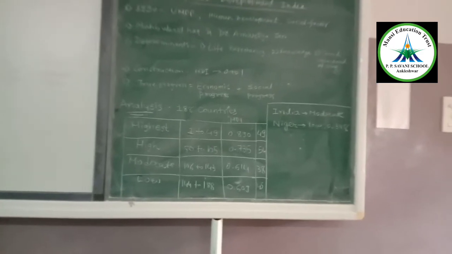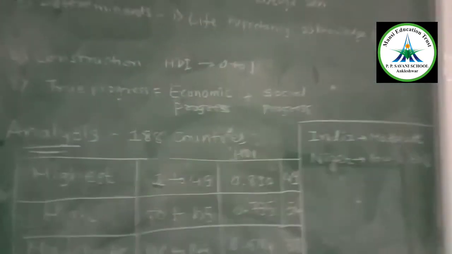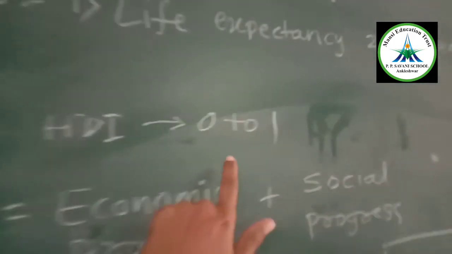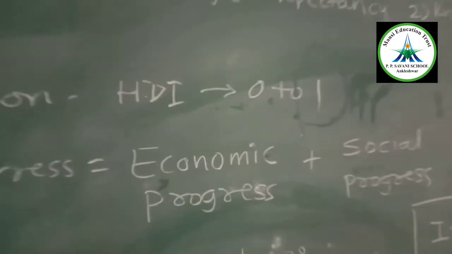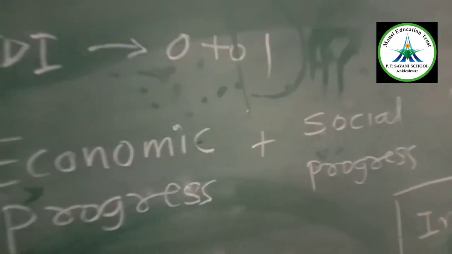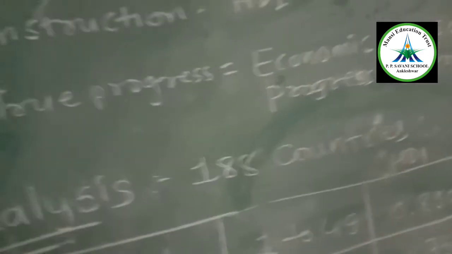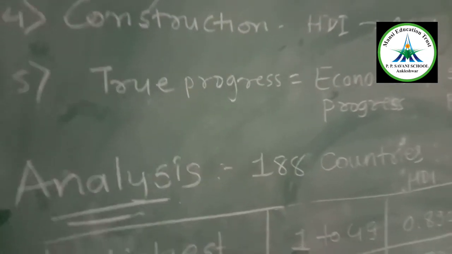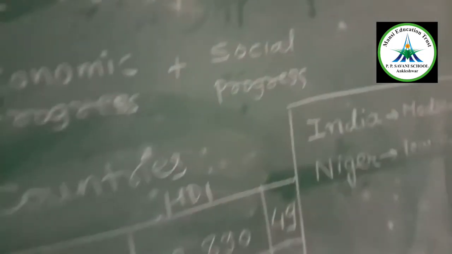Now you can see the construction of HDI. As you have seen, PQLI is constructed between 0 to 100. Here the construction of HDI lies between 0 to 1. The data which are nearer to 1 have a higher HDI, and more HDI means more economic development. The data nearer to 0 are known as a lower human development index, so it is less development. If we talk about the progress of anyone, true progress is considered only when there is economic progress plus social progress. Then only it is known as progress.